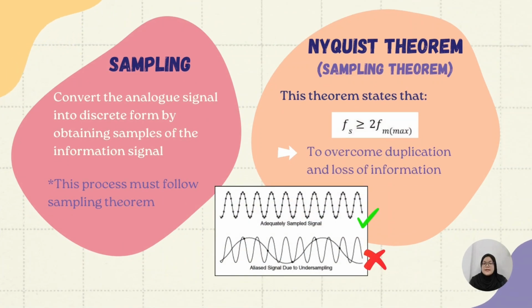What is sampling? Sampling is the process to convert the analog signal into discrete form by obtaining samples of the information signals. Meanwhile, the sampling theorem or Nyquist theorem states that the sampling frequency should be greater than or equal to twice the maximum frequency signal. The sampling process must follow the sampling theorem to overcome duplication and loss of information.